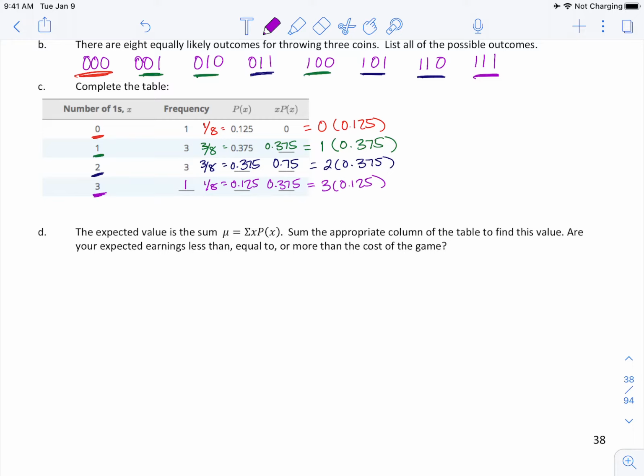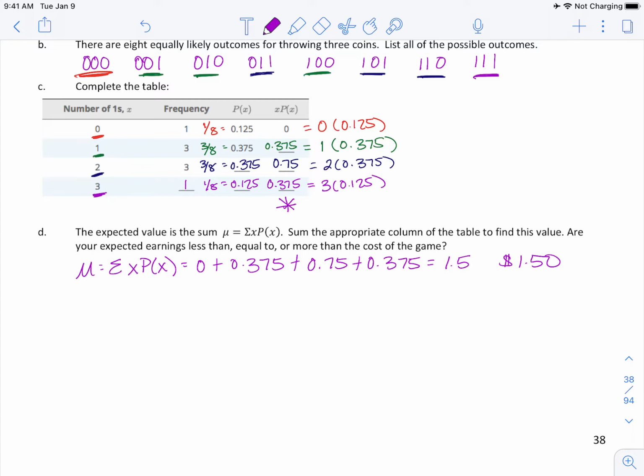Sum the appropriate column of the table to find this value. So that's this column of our x P of x. So our mu is equal to the sum of x times P of x. So we have 0 plus 0.375 plus 0.75 plus 0.375. And this is going to give us 1.5. Now remember, this is money, so this represents $1.50.